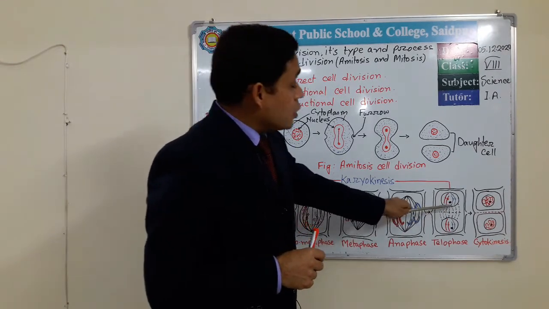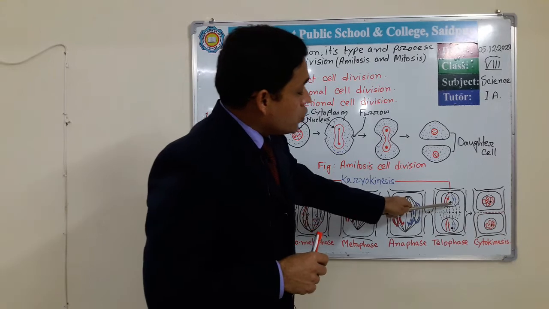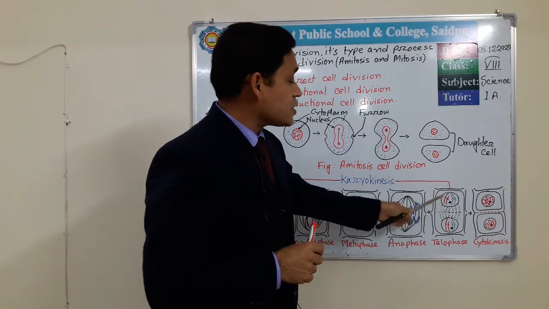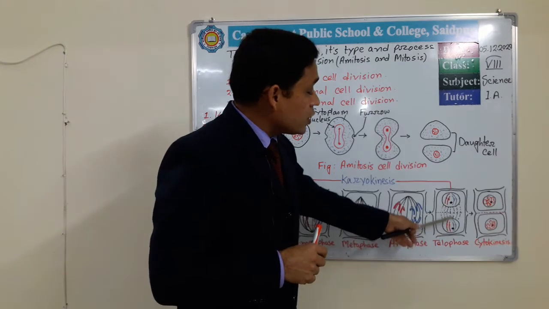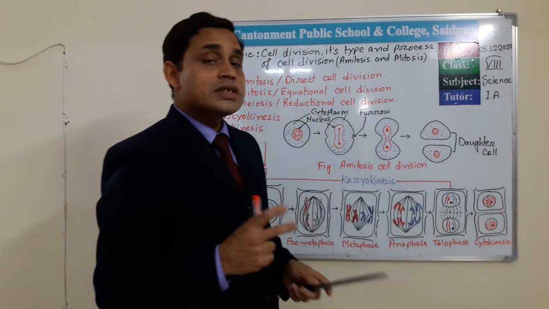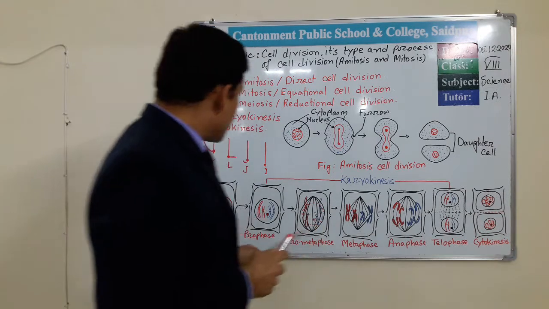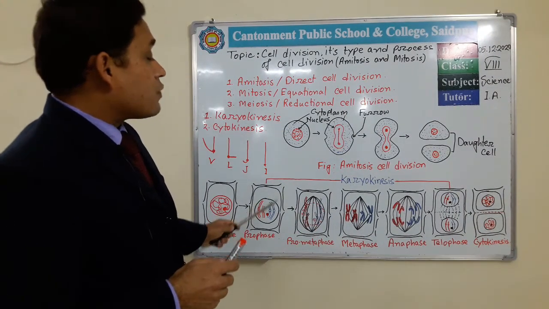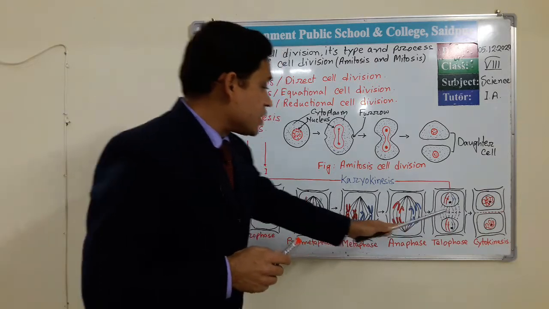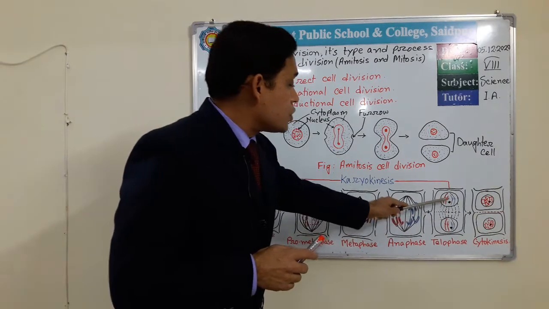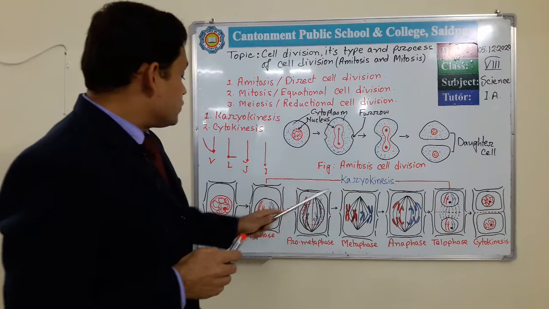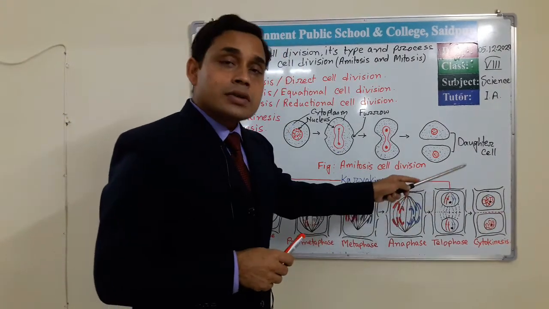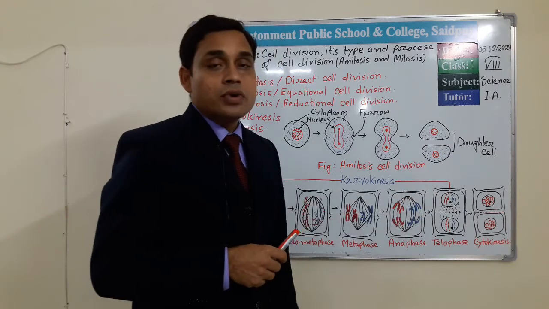Clear? So nuclear membrane, nucleolus and hydration, all these things take place, and in this way 2 new nuclei develop. Here we can see this single nucleus, and after 5 different steps it divides into 2 nuclei, and in this division the chromosomes also divide and go into the new nuclei.